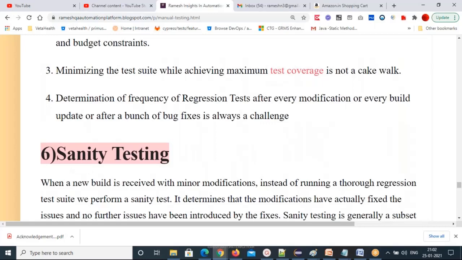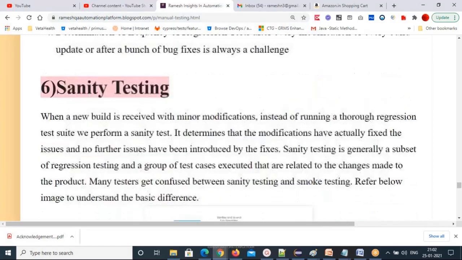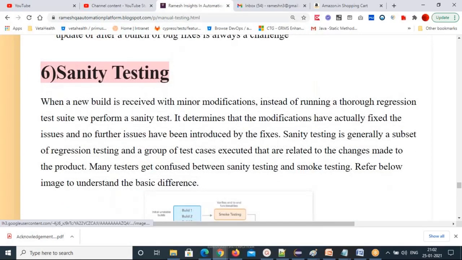Is it clear? Yes. Next is sanity testing. We have seen smoke testing. Now what is sanity testing? This is very important. Understand very clearly here. When you get a build for the first time, you will do smoke testing, right? Very high level functionality. Basic functionality will be checked there, not in detail.